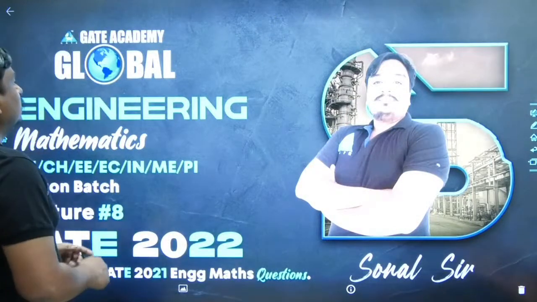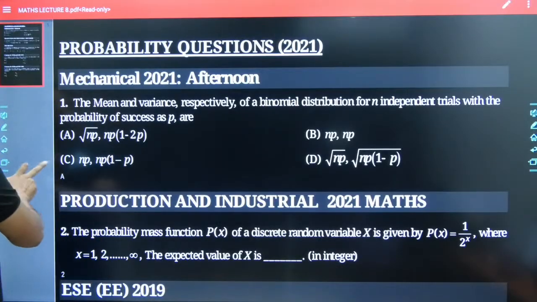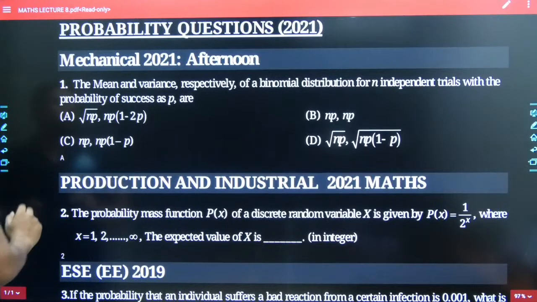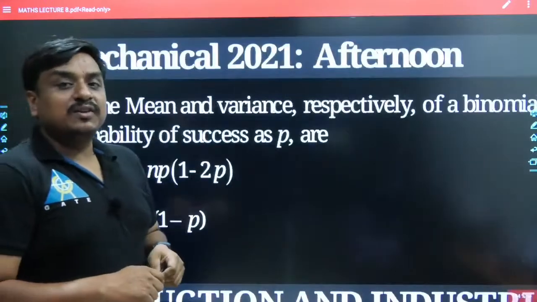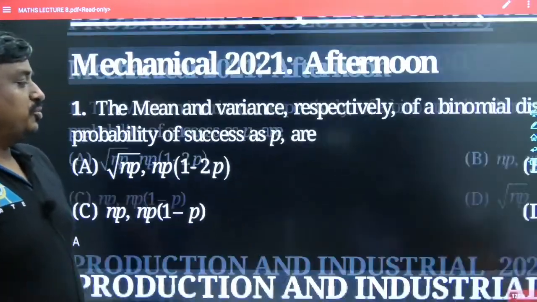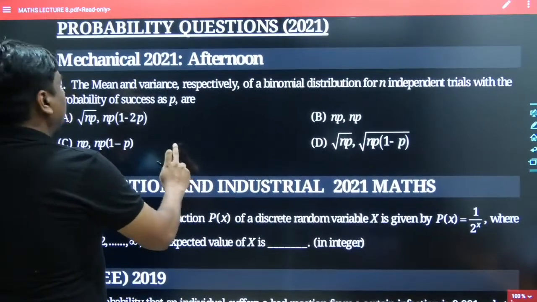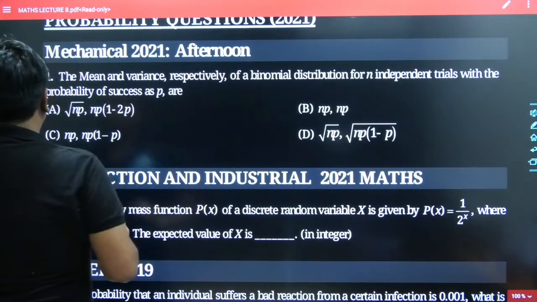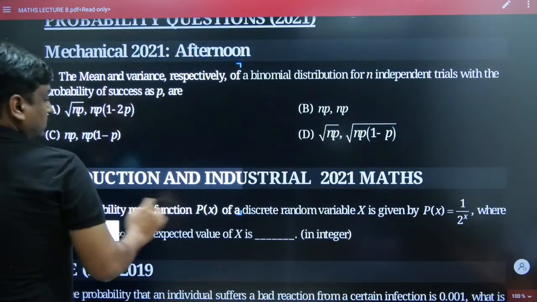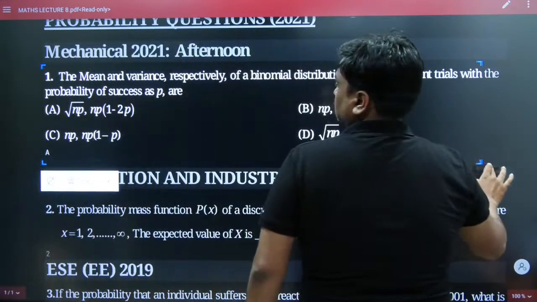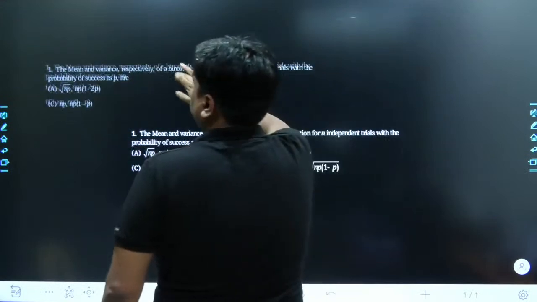Just a minute. So here goes the problem. Here comes the first question, and as I have told earlier, all of the questions which we take in this series have appeared in recent years, which is nothing but the year 2021. For better understanding, let me bring this problem into the working board. Tell me what would be the best answer for this given problem. The question is in front of you, and you have to give its best answer.